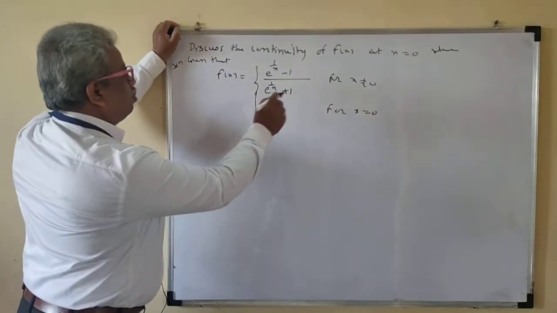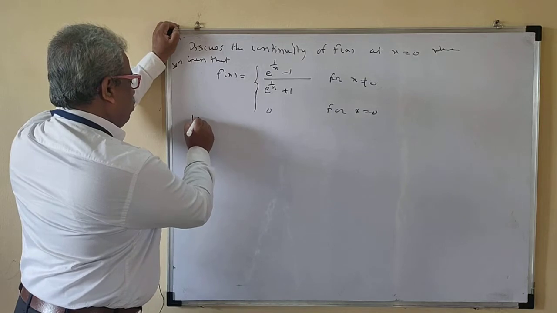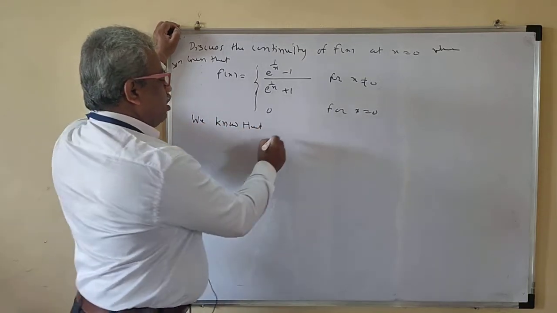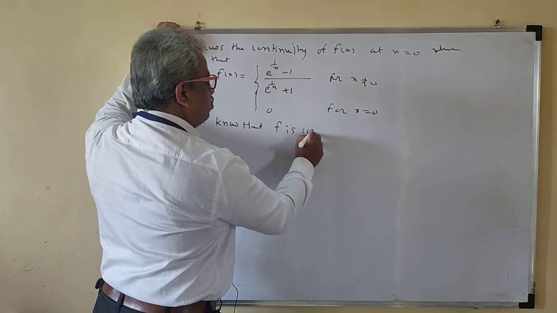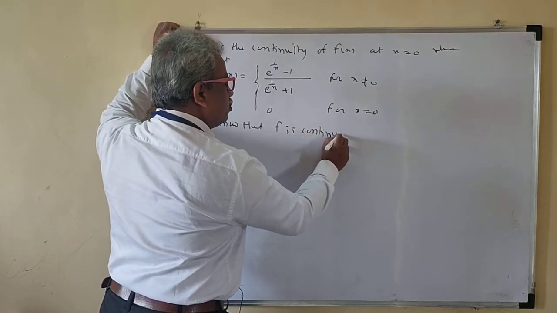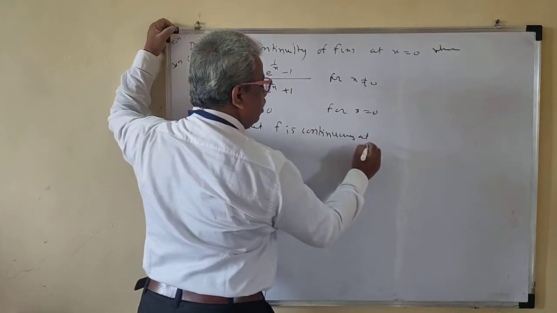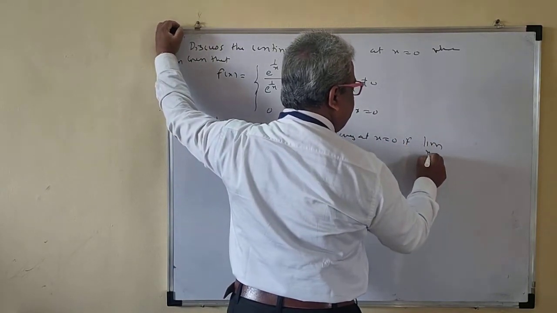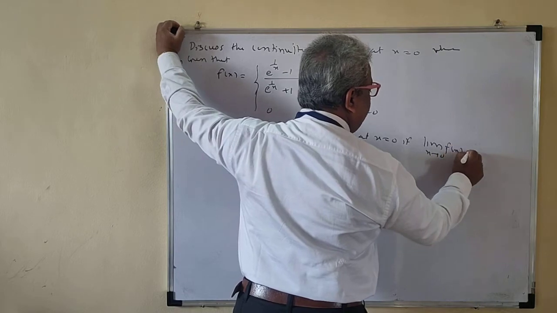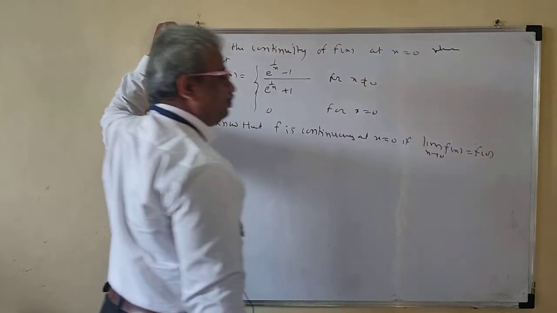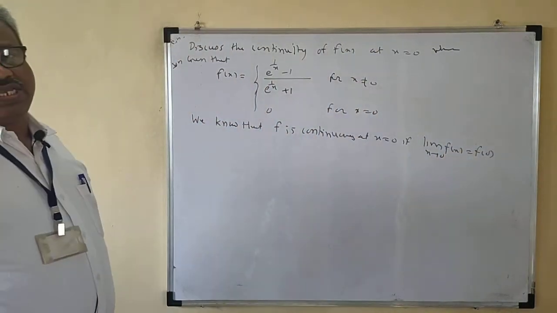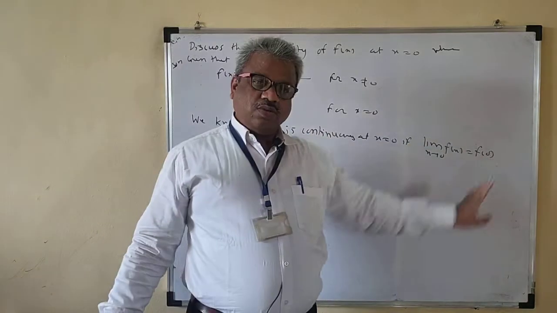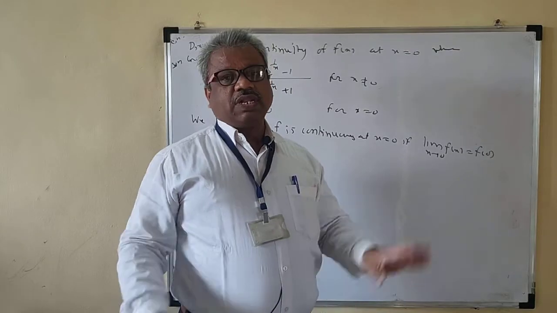We know that f is continuous at x is equal to 0 if limit x tends to 0 f of x is equal to f of 0. Okay. So this is the definition. The function will be continuous when this equality holds.